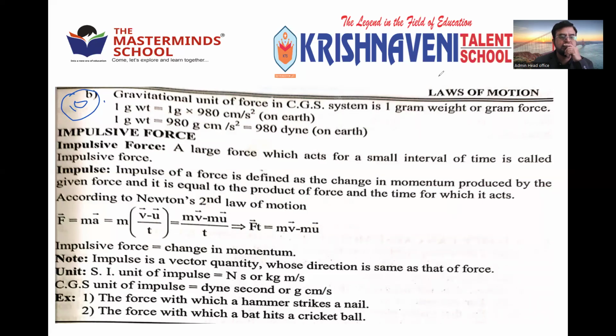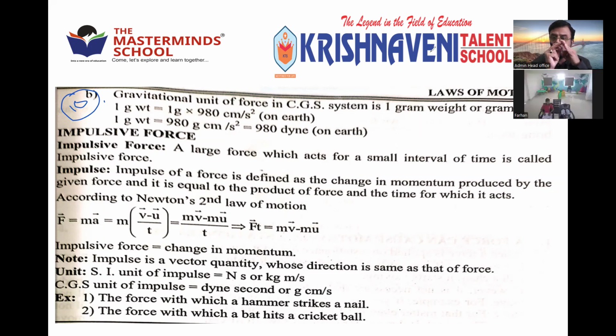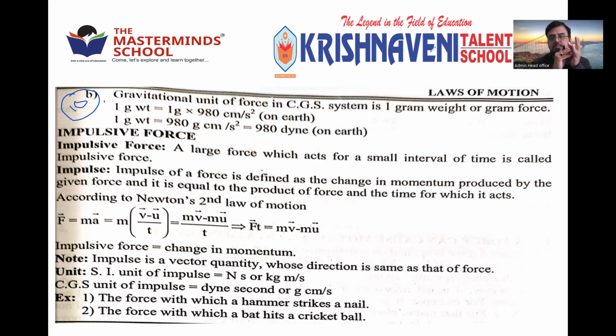Right? So with this, we have finished Newton's second law. So what did we learn today? First we started with what is force, what is momentum, what is change in momentum, and what is the relation between momentum and change in momentum. That is going to be Newton's second law.